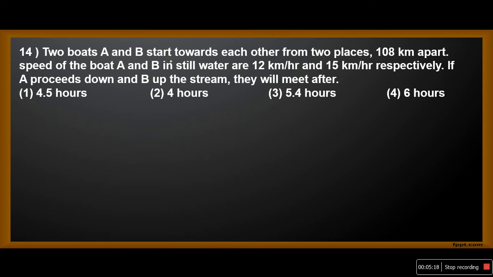Two boats A and B start towards each other from two places. Listen carefully. One is moving in this direction, the other in the opposite direction. They are 108 kilometers apart. Speed of boats A and B in still water is 12 and 15 km per hour respectively.